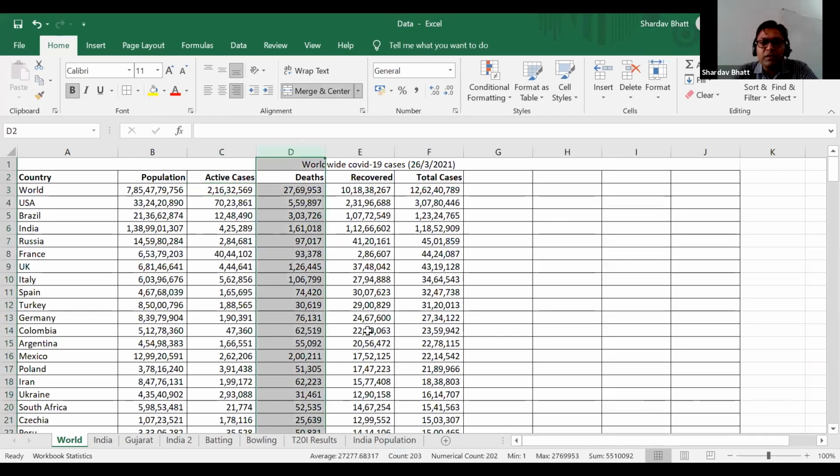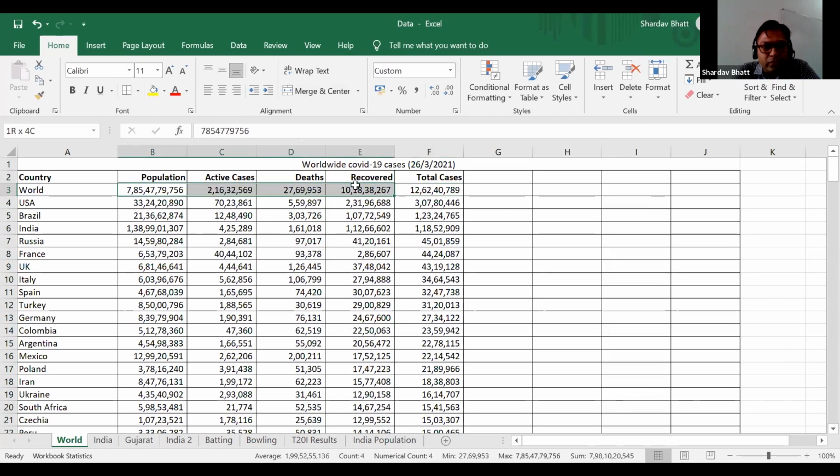This third column means those who have already died due to COVID-19. The fourth column is those who have recovered from this disease. And this fifth column is total, the total of all this. So that is the total number of cases.